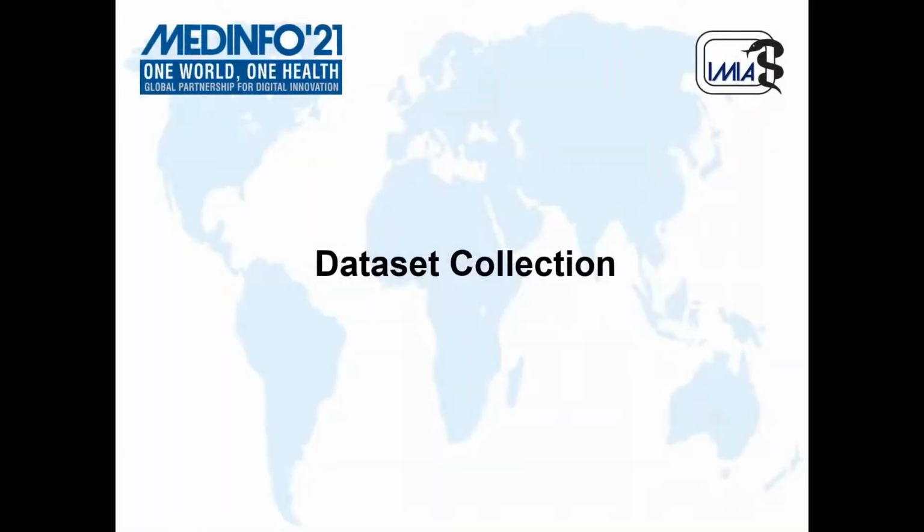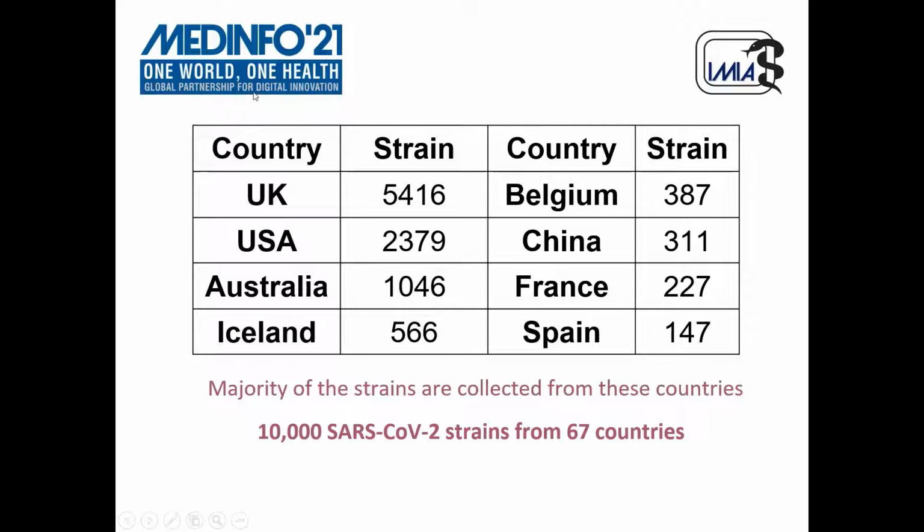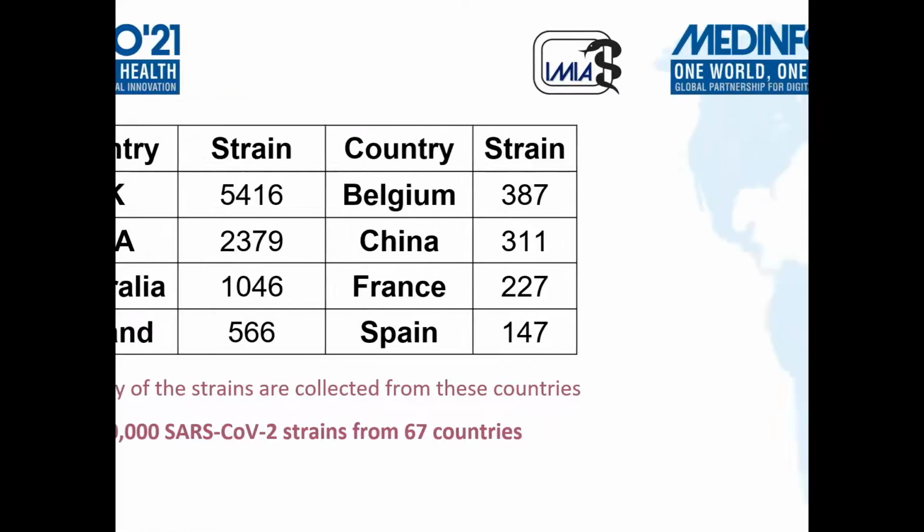So let us look at how we collected the data. Up until 24th April 2020, there were around 10,000 SARS-CoV-2 strains that were sequenced from specimens of 67 countries. Most of the strains are collected from these countries. As you can see, the United Kingdom has the largest number, and there are also some countries with 1 or 2 strains, like Bangladesh, India, etc.